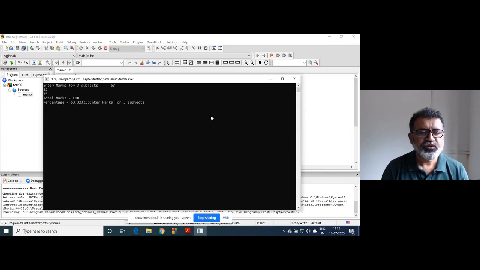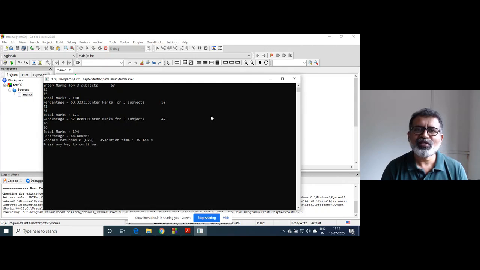So it gives you total marks as 190, percentage 63.333. And again it is giving a prompt for the next subject, right? So now you will understand how to design that code. So the program is executed three times and now it is terminated.